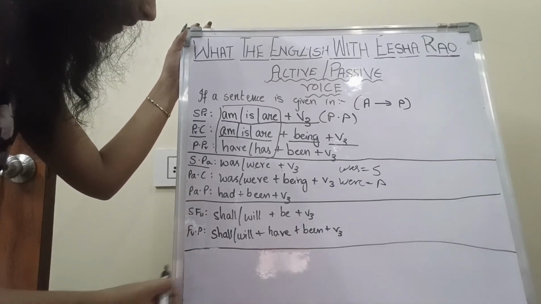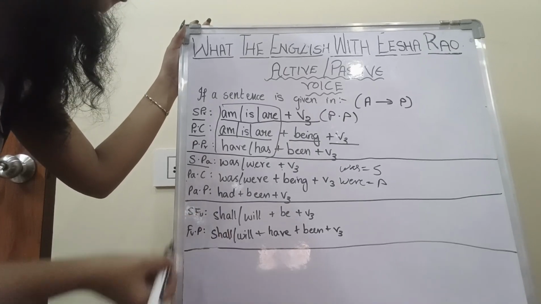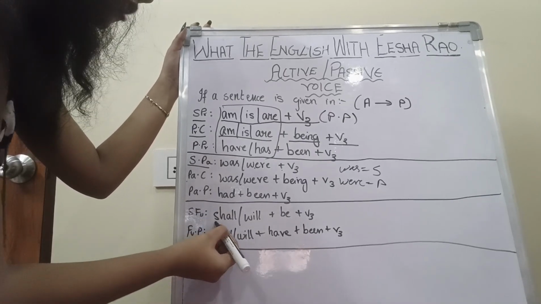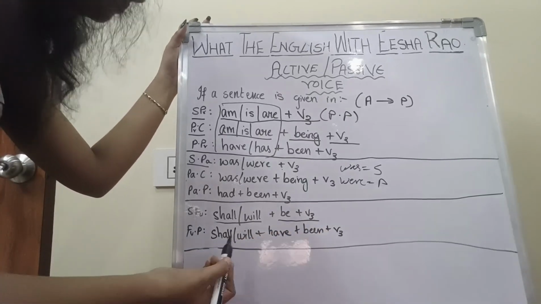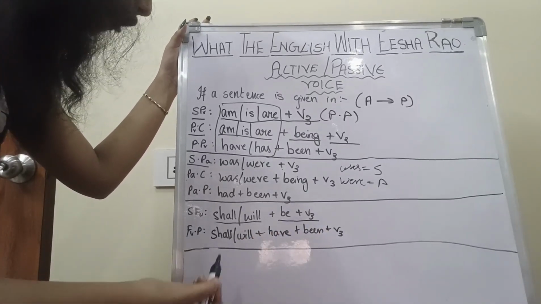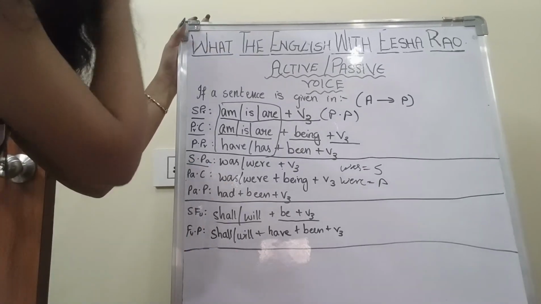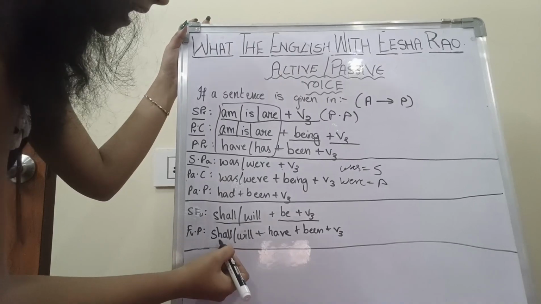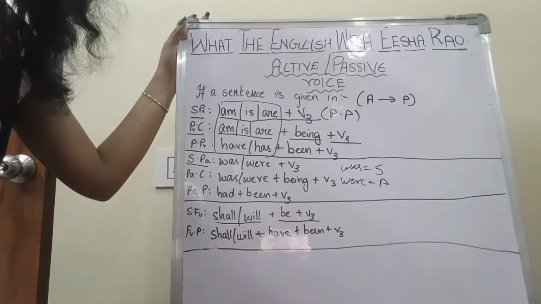Next, if the sentence is given in simple future tense, then the rule to convert it into passive voice will be shall or will plus be plus V3 form. If you want to convert it from future perfect tense, then the formula will be shall or will plus have plus been plus V3.